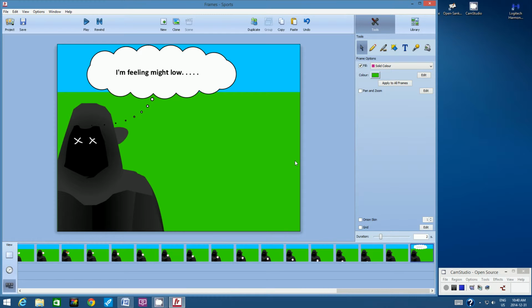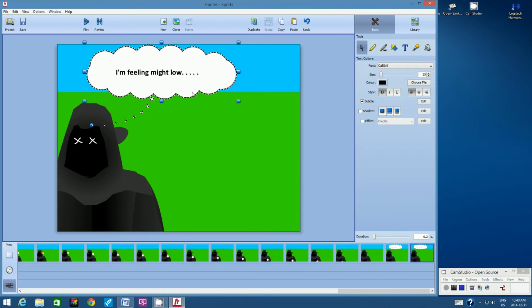Let's deselect and duplicate. Now we've duplicated the frame. We're on the final frame, and let's change the duration back to 0.2 seconds. We want to get rid of the thought bubble, so click on it and hit delete.